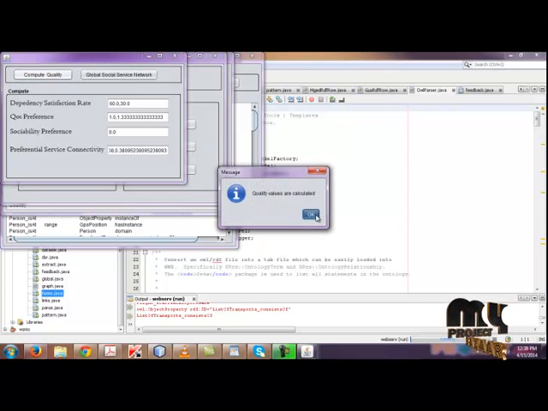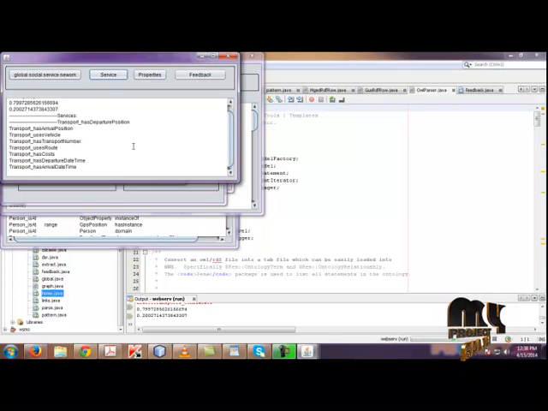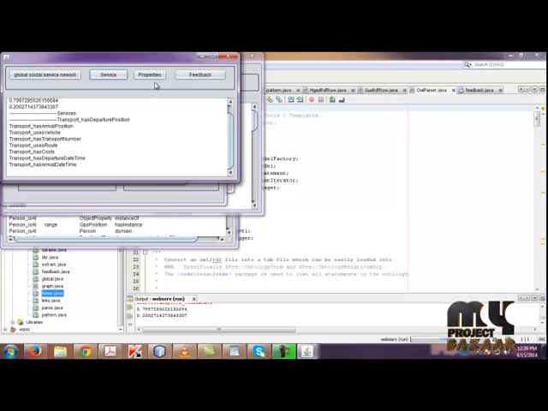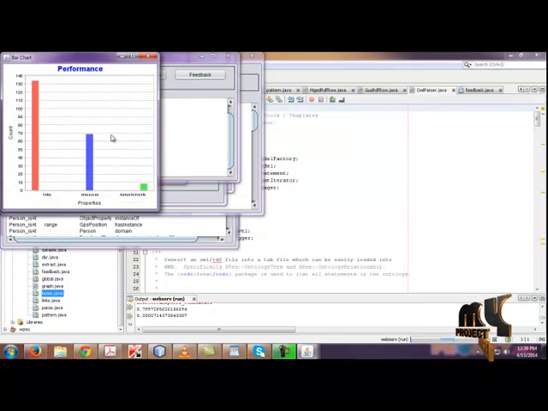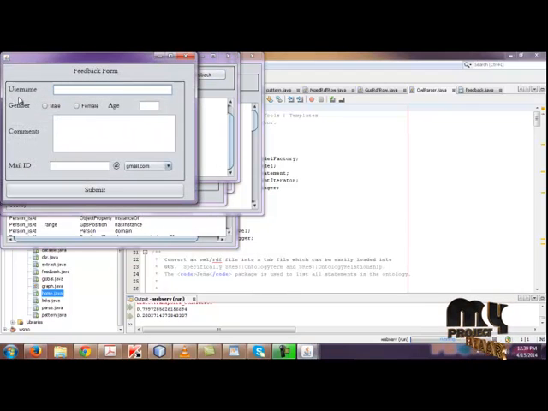So qualities are computed, and finally we are framing the global social service network, and showing what services are available here. From that we are showing the performance, and then we need to give the feedback. For future reference, we need to give the feedback.